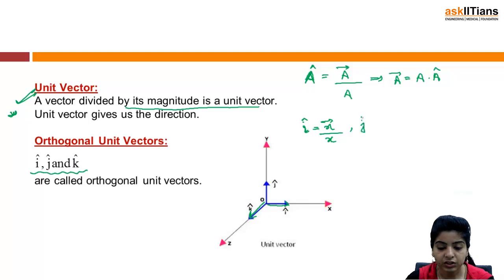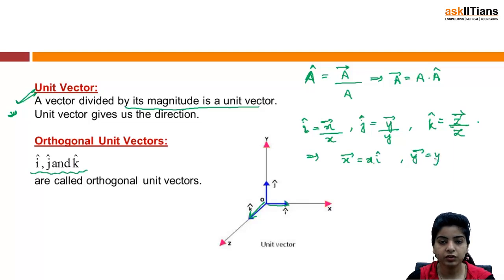Similarly j cap is the y vector divided by its magnitude, and k cap is the z vector divided by its magnitude. This also gives me the x vector becomes x into i cap, the y vector becomes y into j cap, and the z vector becomes z into k cap. So this is about orthogonal unit vectors.